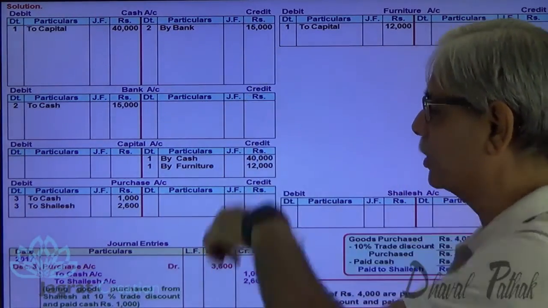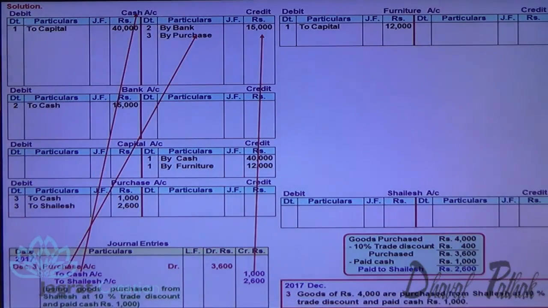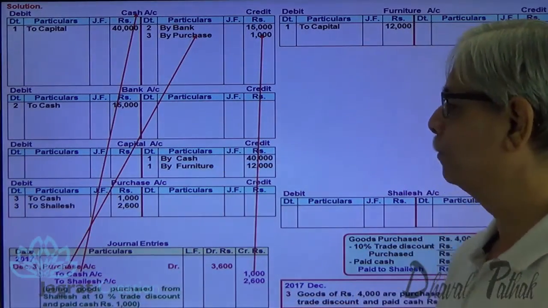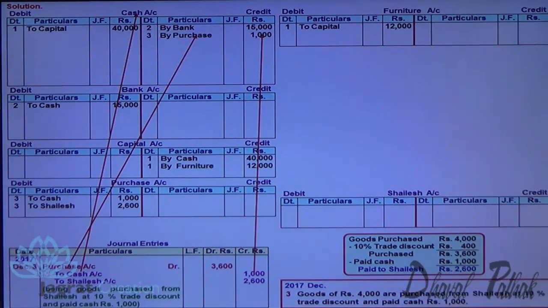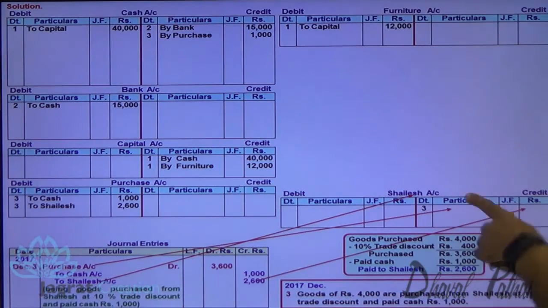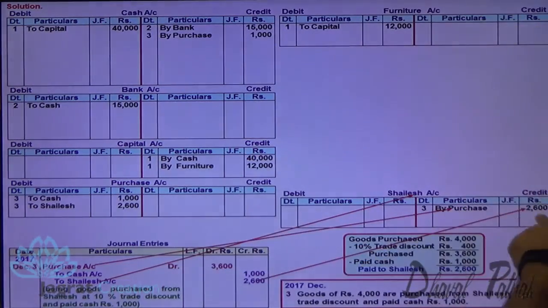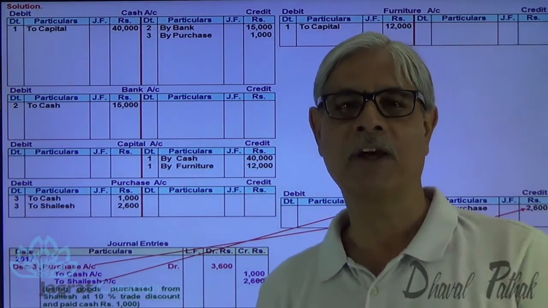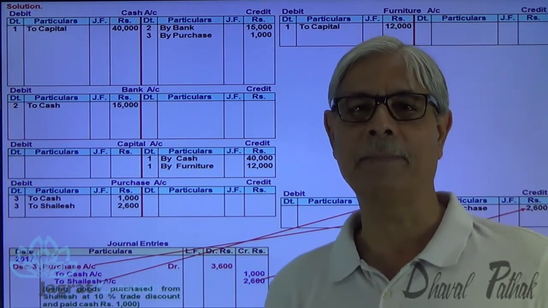Write on the credit side of cash account, by purchases. The opposite account to cash account is purchase account. On the credit side we write by purchases. Now I am required to credit Shailesh account. So write on the credit side of Shailesh account, by purchases, 2,600. This is how the ledger posting is made for purchases where part payment is made and part of the purchases is yet to be paid in future.